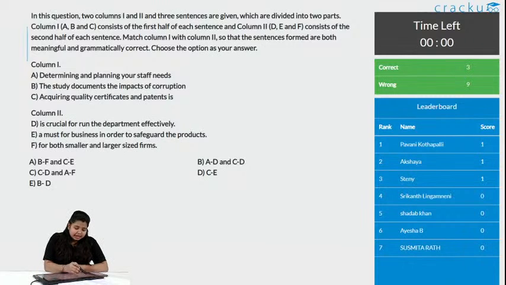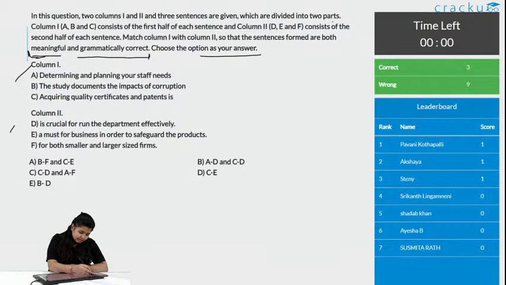The instruction is saying in this question 2 columns, 1 and 2, and 3 sentences are given which are divided into 2 parts, the 1 part and the 2 part. Column 1, A, B and C, consists of the first half of each statement, that is sentence, and column 2, D, E, F, consists of the second half of each sentence. Match column 1 and column 2 so that the sentences formed are both meaningful and grammatically correct. Remember, meaningful and grammatically correct. So it should not just be meaningful, but also grammatically correct. So, choose the option as the answer.